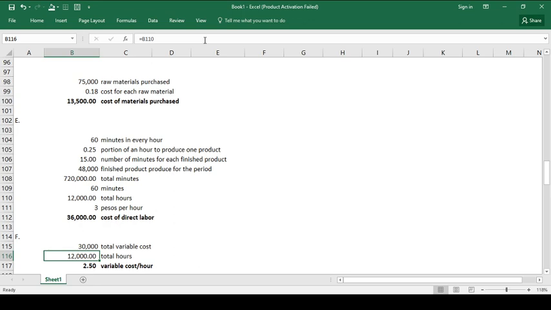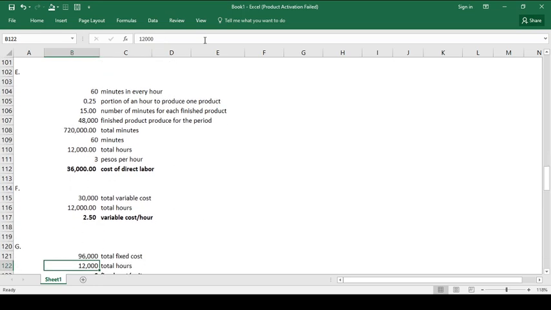We can compute our variable cost per hour, which is 2.5, by simply dividing 30,000 pesos over 12,000 total hours. Anyway, the problem said that the factory overhead is applied based on direct labor hours. Take note, the direct labor hours for the month were 12,000 hours. So we have 2.5 variable cost per hour.